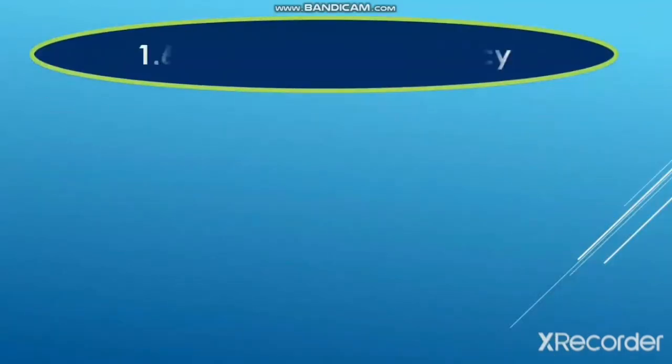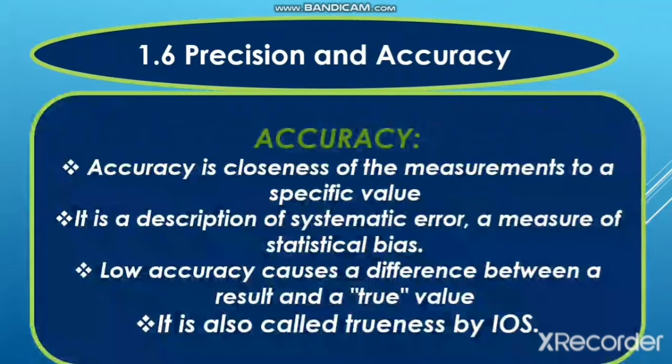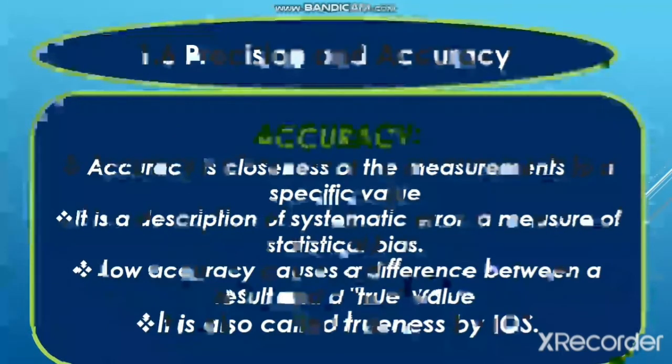Today we are going to study precision and accuracy. This is topic number 1.6 from textbook page number 11. What is accuracy? Accuracy is the closeness of the measurement to a specific value, or the description of systematic error, or a measure of statistical bias.